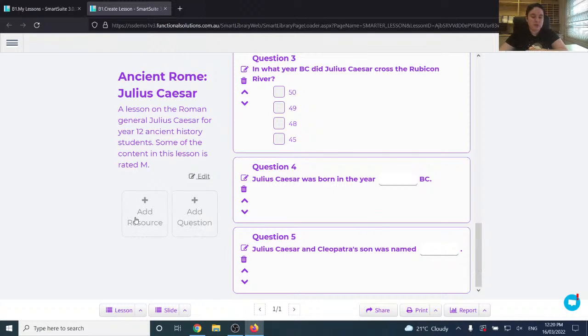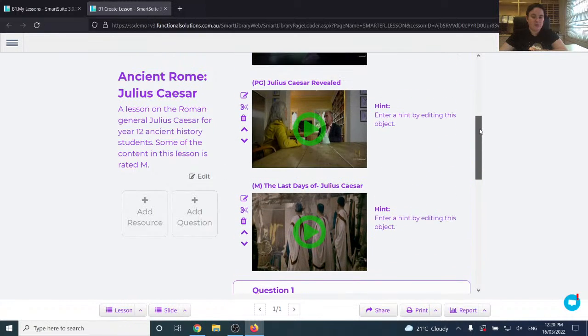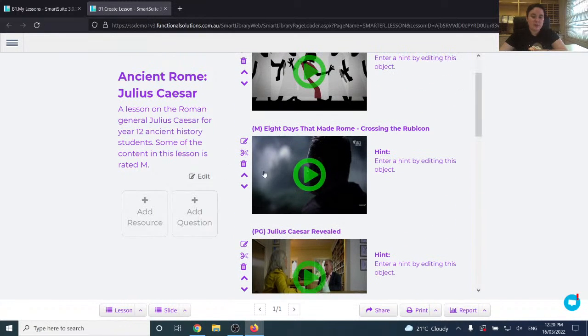You can add your own resources if you want to add some more TV4Ed or YouTube videos, or upload your own files, or add links to articles, whatever it is that you want to do. You can also clip these videos with the little scissor button here if you only want your students to see one half of the video, or maybe just the middle part, or there's only 10 minutes of video that you want to show. You can also edit the titles. You can add a hint here, so maybe you say this video corresponds to these questions, or watch this video before class on Monday. You can also delete the videos and change the order, everything you can do with the questions as well.